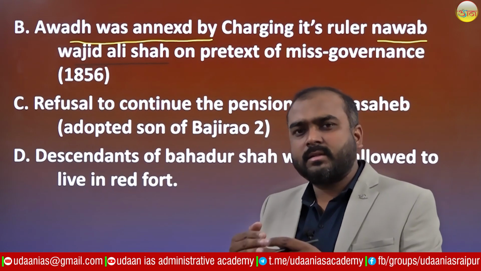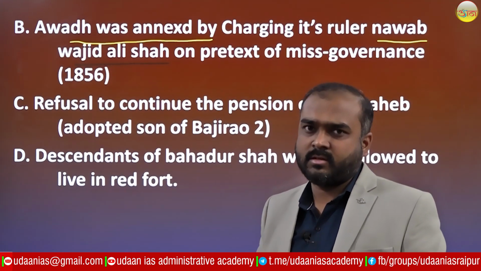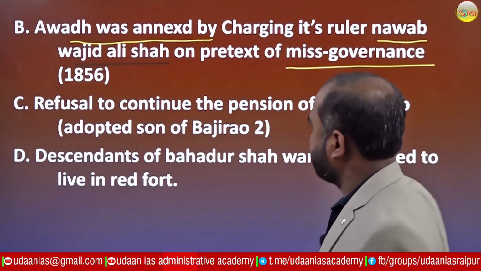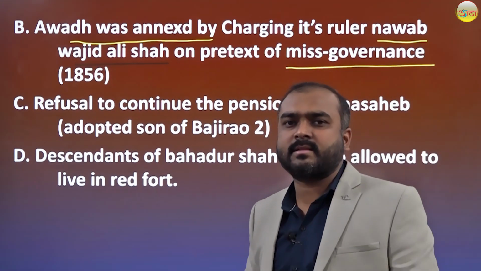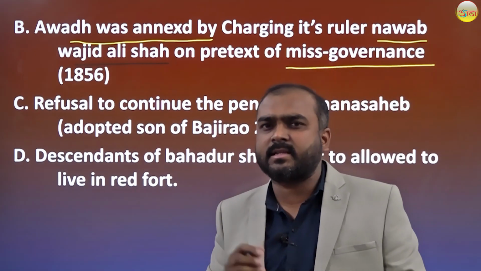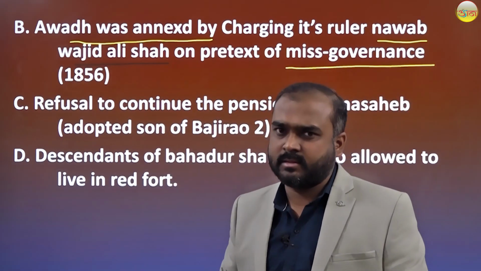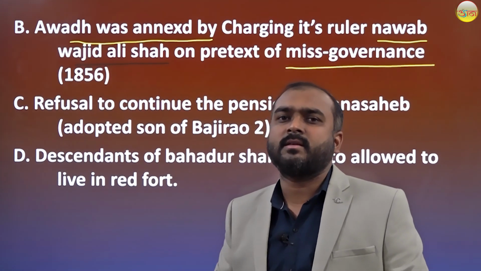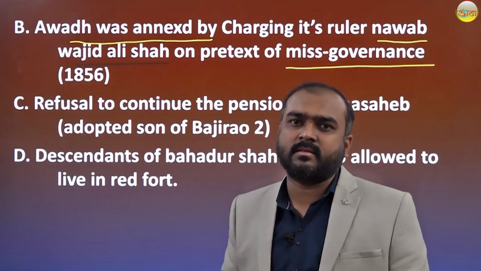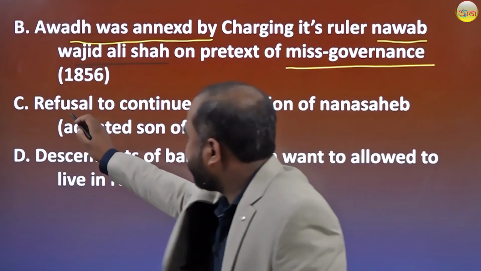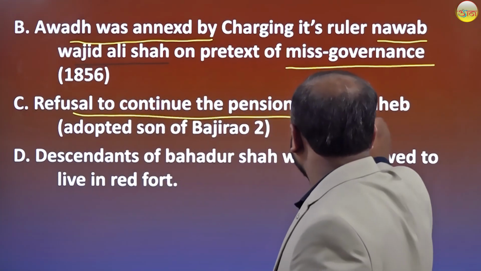Here, Awadh was annexed on the basis of misgovernance in 1856. So, this will not be accepted by the people of Awadh. So, this is also a very important reason to enhance the revolt. Third political cause, we see the refusal to continue the pension of Nana Sahib.